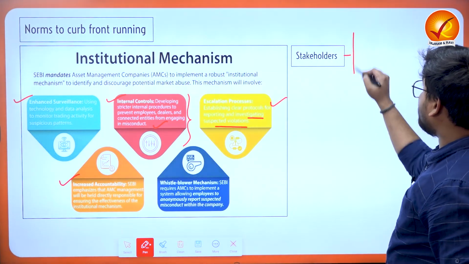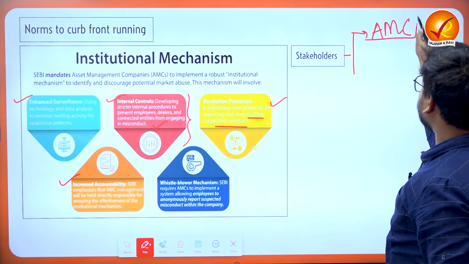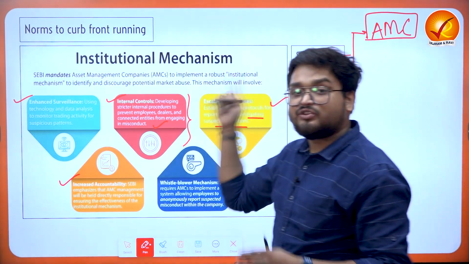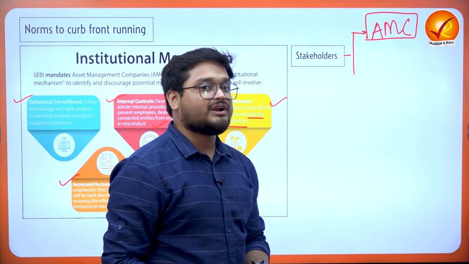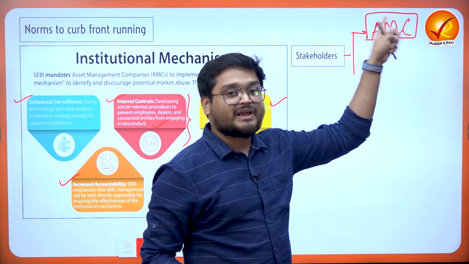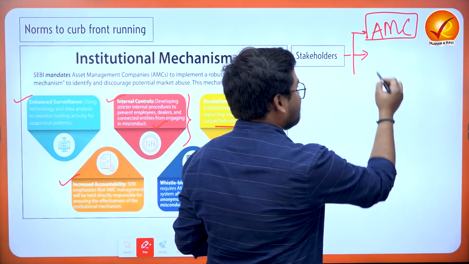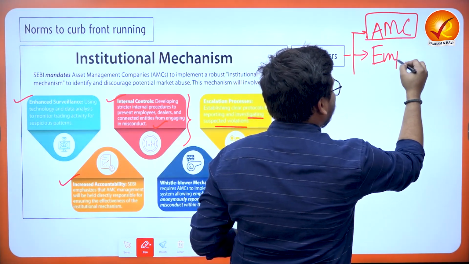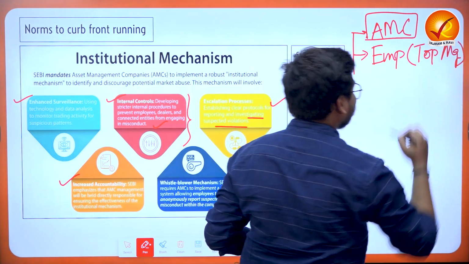The stakeholders here are particularly the asset management companies at the very end. Whatever decisions they are making, they must not be disclosing them to their employees, and even if they are doing so, the employees must have a particular code of conduct. Then the second stakeholder is obviously the employees, and employees are generally the top management in this manner, right?